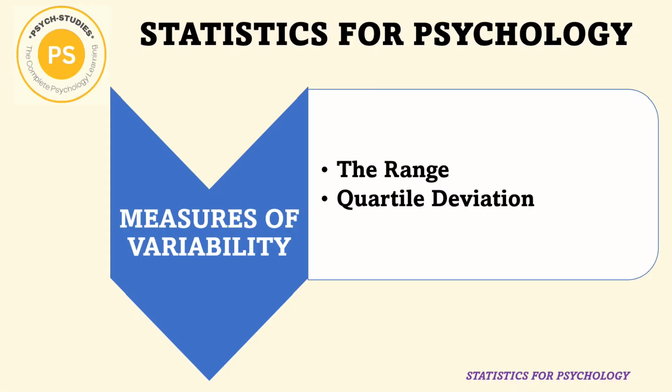We are going to study the statistics used in psychology, and the topic selected for today's lecture is measures of variability. When we talk about the measures of variability, we have four important measures: the range, the quartile deviation, mean deviation, and standard deviation. In today's class, we are going to discuss two important topics, that is the range and quartile deviation. So let us go to the topic and see what is range and quartile deviation of statistics.